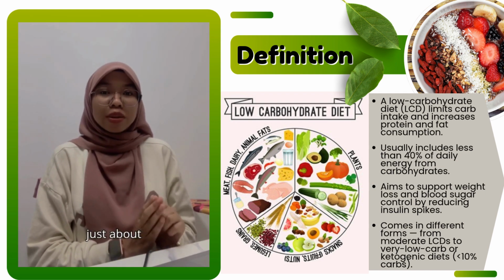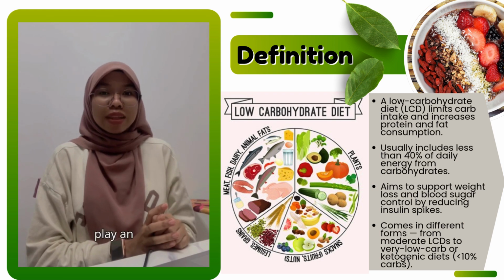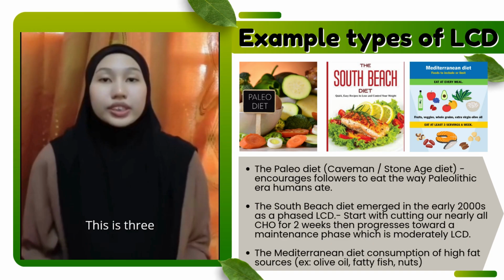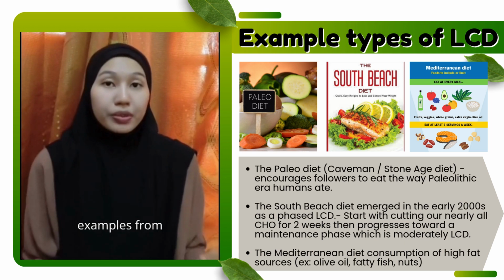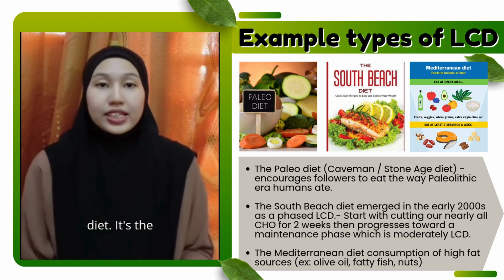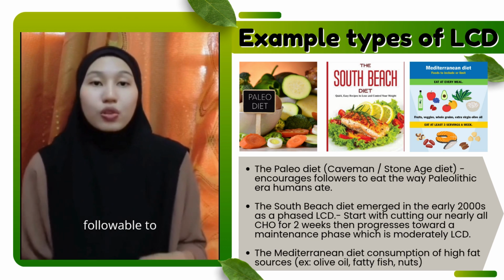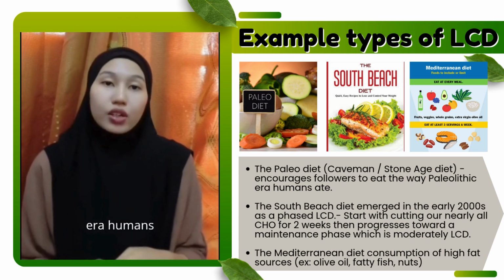But it's not just about cutting carbs. It's about the type of fat and protein we eat, and the quality of the remaining carbs also plays an important role. These are three examples of the low carbohydrate diet. First is the paleo diet. It's also called the Stone Age diet. It encourages followers to eat the way Paleolithic era humans ate.